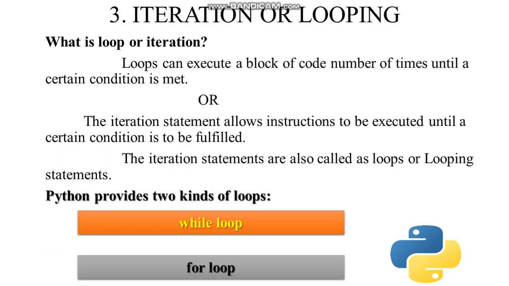Next is iteration or looping. What is loop or iteration? A loop can execute a block of code a number of times until a certain condition is met. Or the iteration statement allows instructions to be executed until a certain condition is fulfilled. The iteration statements are also called loops or looping statements. Python provides two kinds of loops, while loop and for loop.